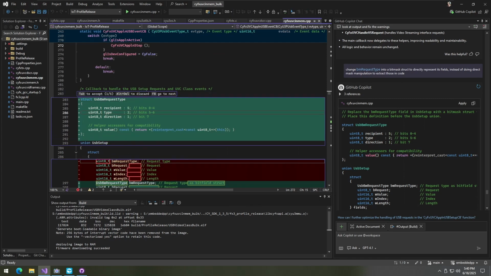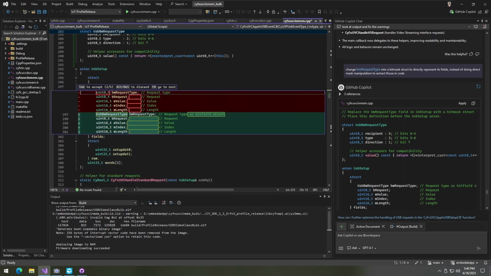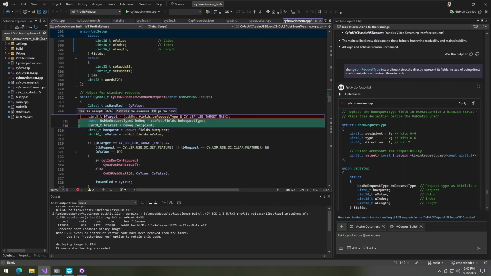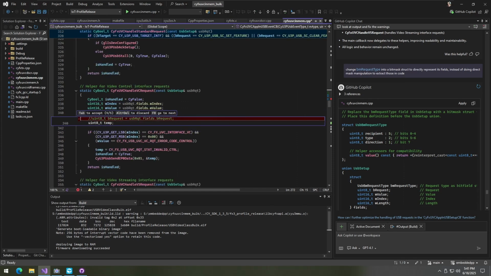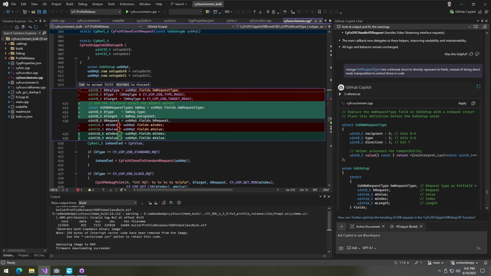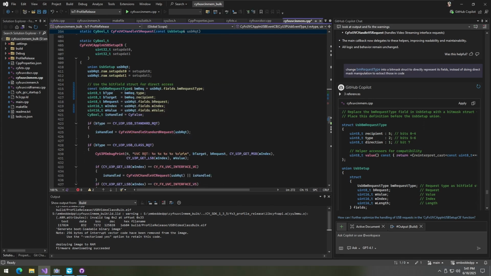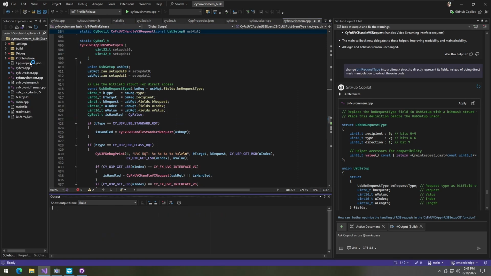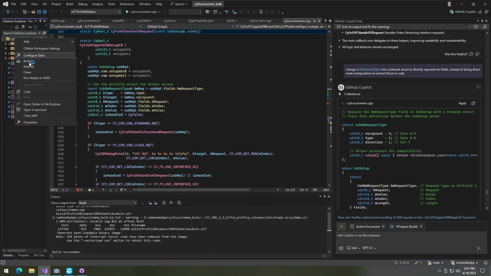Let's start accepting. This looks appropriate. Oh, it did reformat. Look at that, to make it nice and pretty. And in here, the target is just a recipient from the request type. A little bit overcomplicated, but I think it's fine. It's right. It doesn't need to use it, so why bother? I agree. And in here, it's again a bit of formatting to bring it up to indentation. First, let's see if it builds. And now let's see if it works.